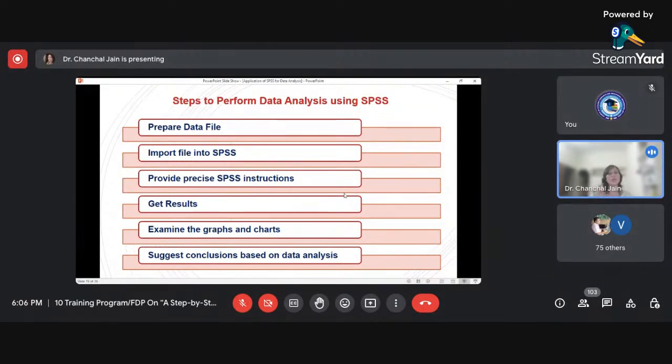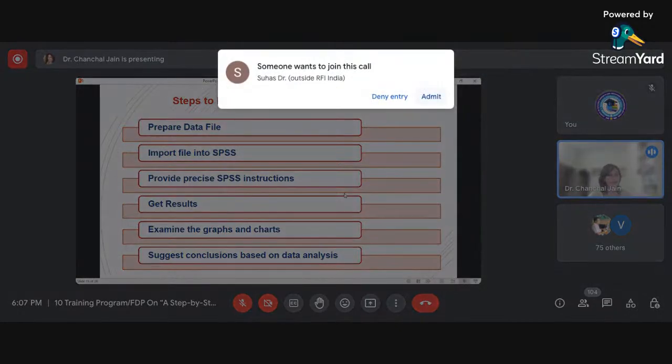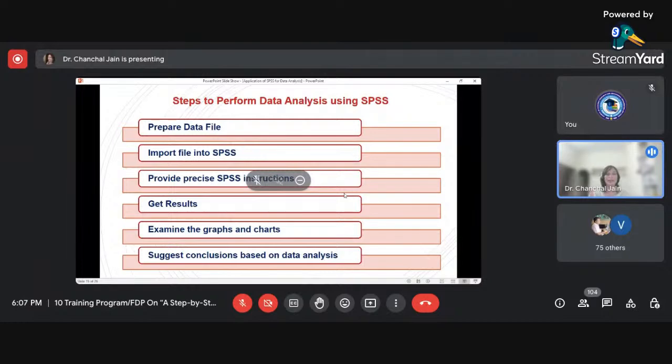So firstly we need to prepare our file, on whatever file we want to perform the analysis. Then we can import that file into SPSS. After that, we can provide precise instructions to SPSS on what we want to perform on this data, and then we can get the results. After getting the results, we need to examine them. Since this is a one-day session, I can't say whether I'll show you this, but I'll try to show that sometimes, using various statistical tests, it also gives us some types of charts and graphs.